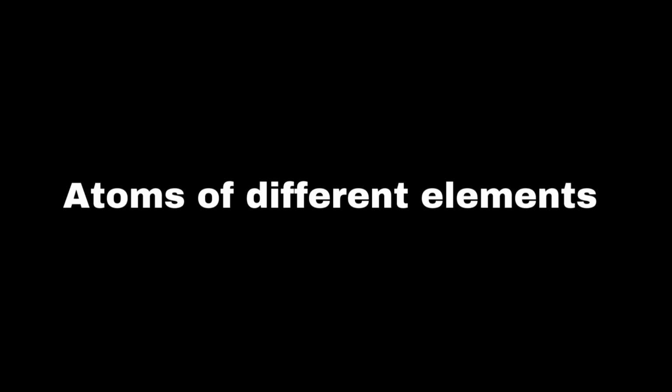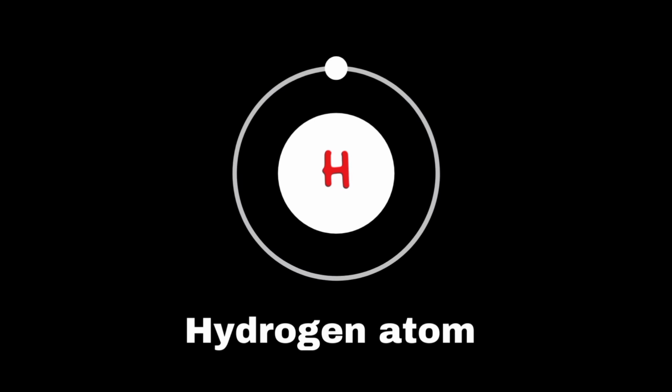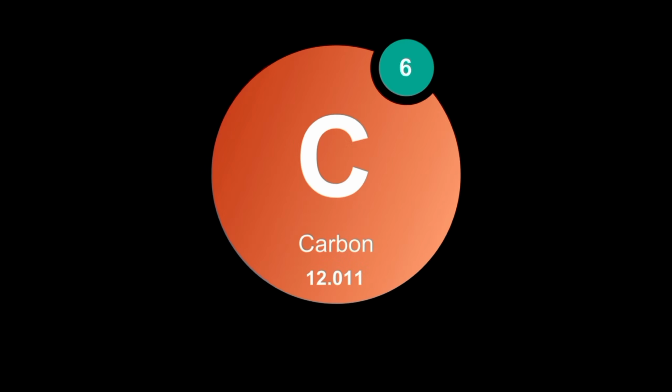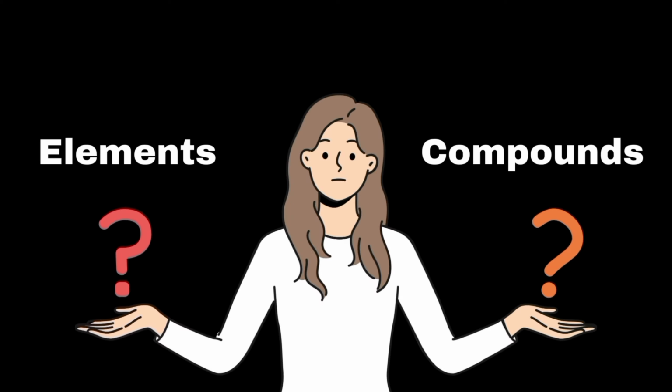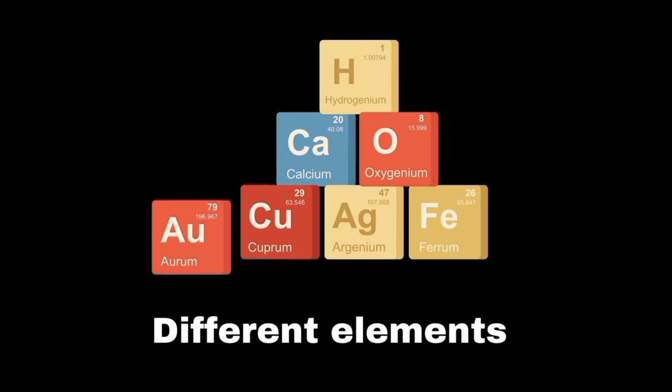When atoms of different elements combine, they form a compound. Compounds are substances made of two or more different elements that are chemically bonded together in a fixed ratio. Water, for instance, is a compound made of hydrogen and oxygen, while carbon dioxide is a compound of carbon and oxygen. The key difference between an element and a compound is that elements consist of only one type of atom, while compounds are made from atoms of different elements.